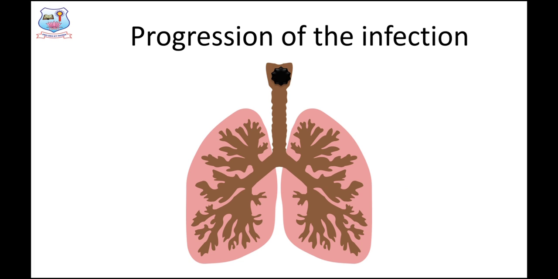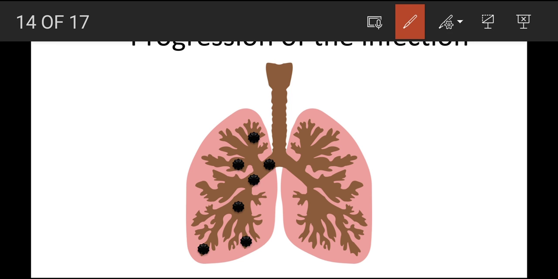See, this is how the infection spreads. Once it reaches the trachea, the virus gradually accesses other areas of the lungs in a short span of time, right? See the previous slide, it is in the trachea, and on the subsequent days it gradually moves down. It enters into the bronchus, right?